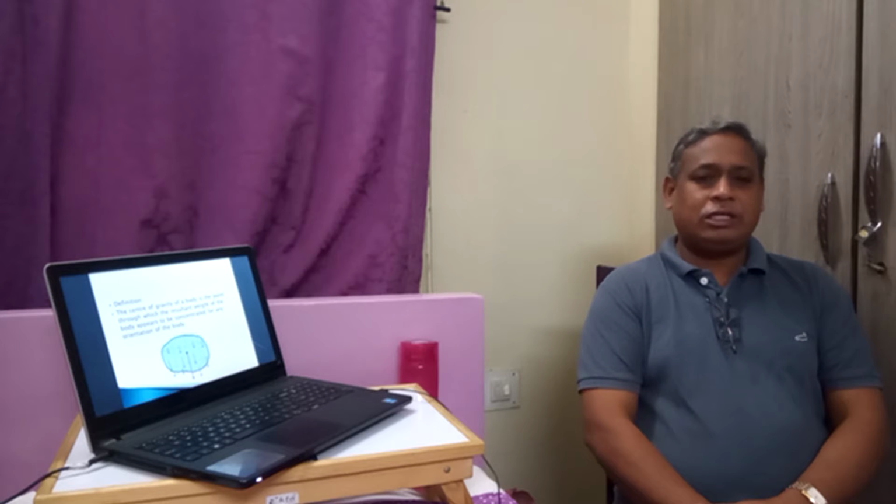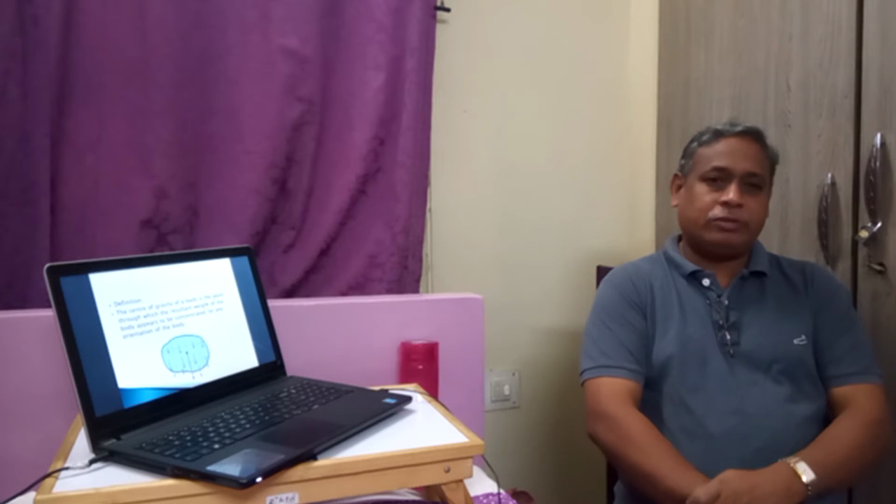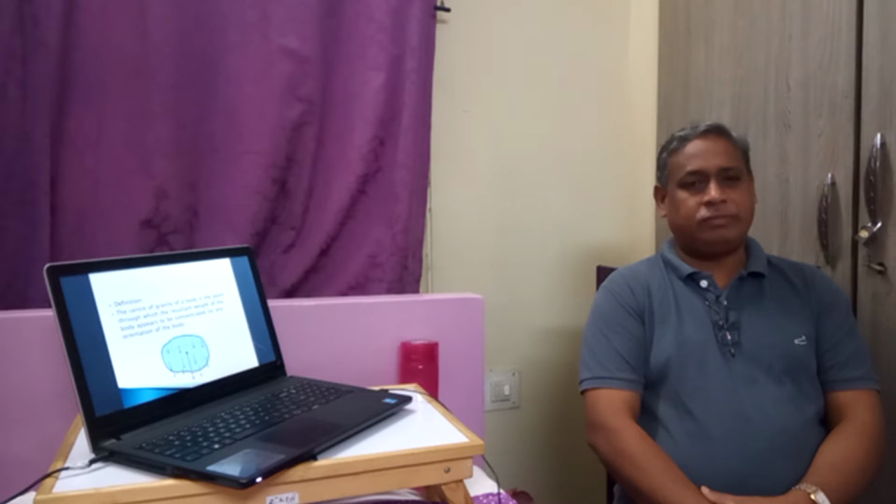The center of gravity can be defined as the point through which the resultant of all weights passes, and centroid can be defined as the point through which all the areas are assumed to be concentrated. That is, the resultant of all areas is passing through that particular point.